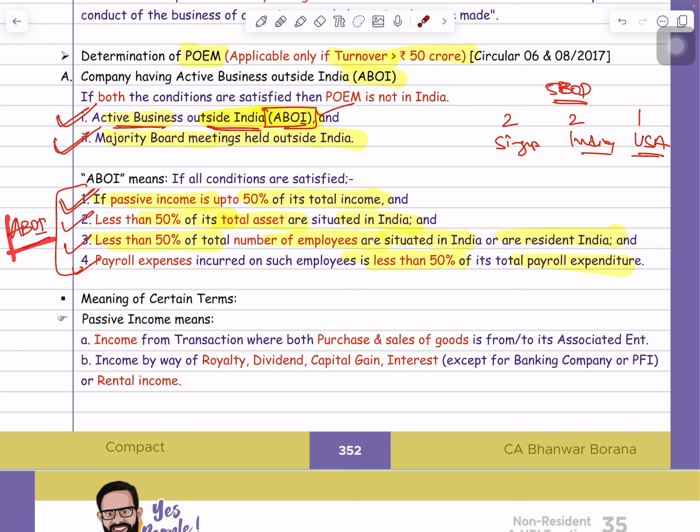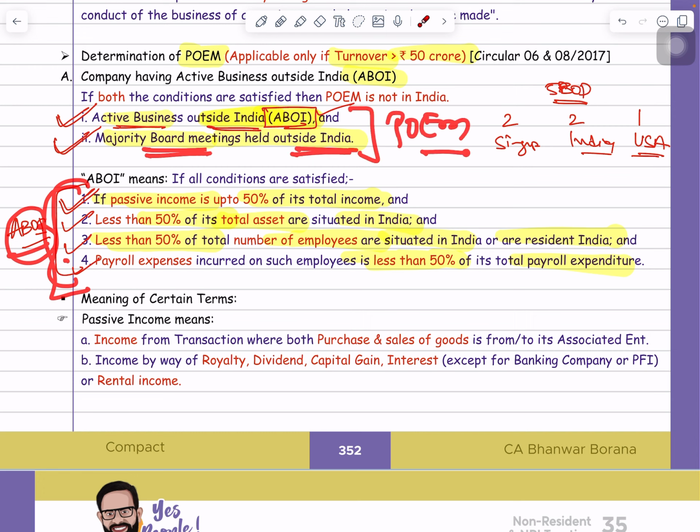So here, guys, the active business outside India test will be fulfilled if four conditions are satisfied. First, passive income should not be more than 50% of total income. Second, less than 50% of total assets should be situated in India. Third, less than 50% of the number of employees are situated in India or resident in India. And whatever the Indian employees, out of the total payroll expenditure of the company, less than 50% payroll expenditure should be for the Indian employees. So if all the four cumulative conditions are satisfied, then we can say that the ABOI test is fulfilled. And along with that, if the majority of board meetings are held outside India, then that company's POEM will be treated as outside India and that company will be treated as non-resident.